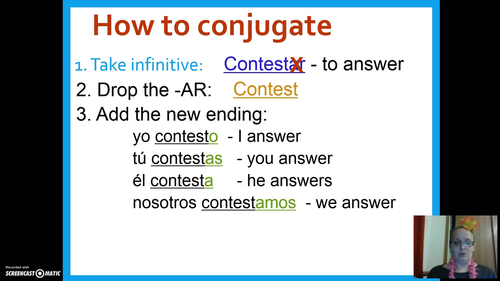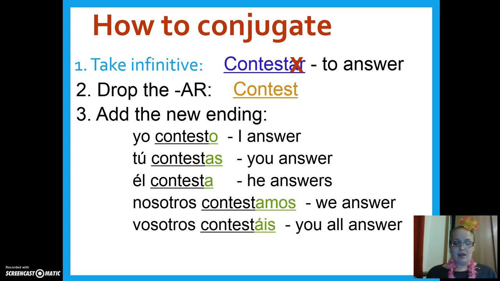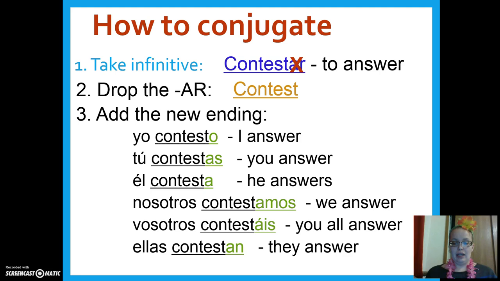If I want to say you all in Spain answer, vosotros contestáis. And last but not least, if you want to say they answer, it would be ellas contestan. Make sure that you complete this on your note sheet.